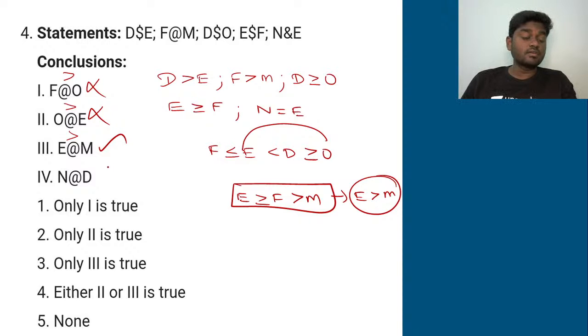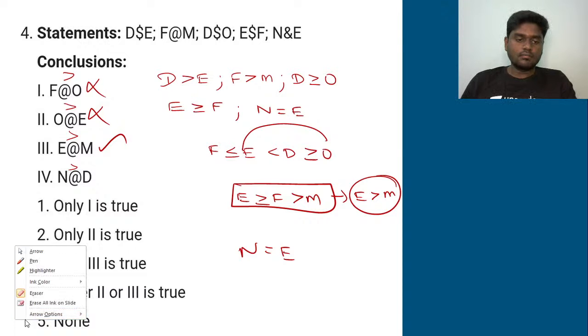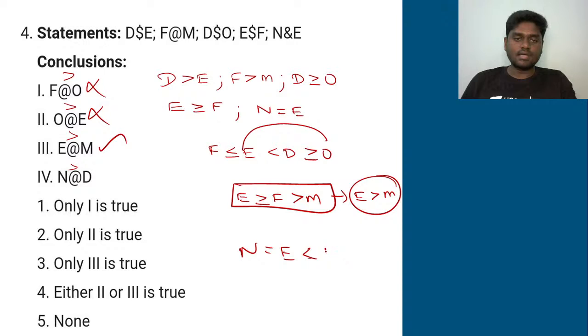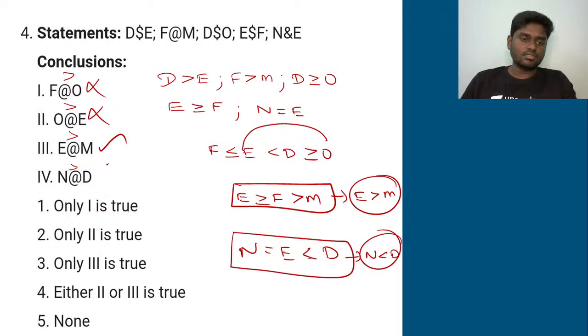Don't stop with the third alone, go for the fourth and cross-check whether it is actually true or not. N @ D, so that is N > D. What are the bridging letters with N and D? It starts with N = E, E is not greater than, it's going to be less than. So E < D. From this I can say that N is less than D. Did you get this? N is less than D. So this also holds false.